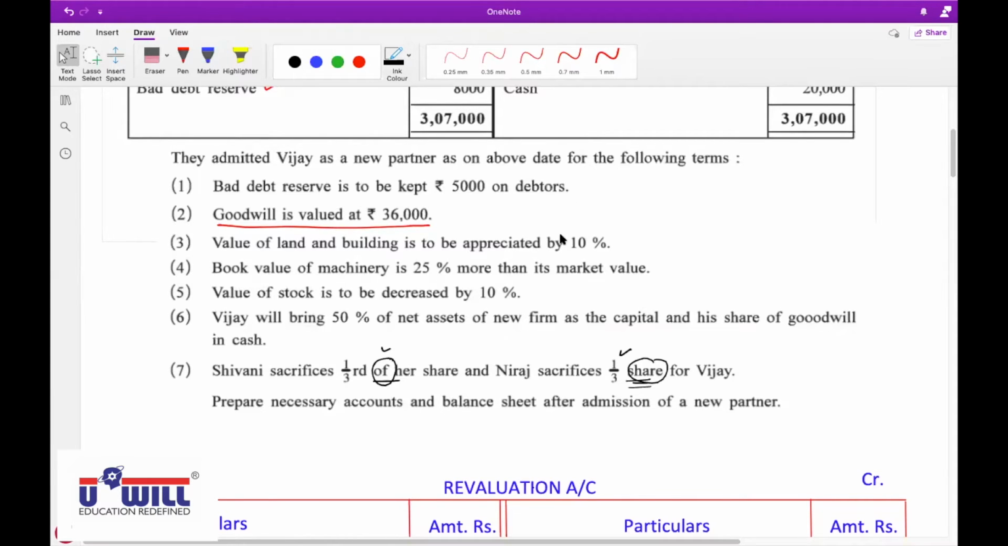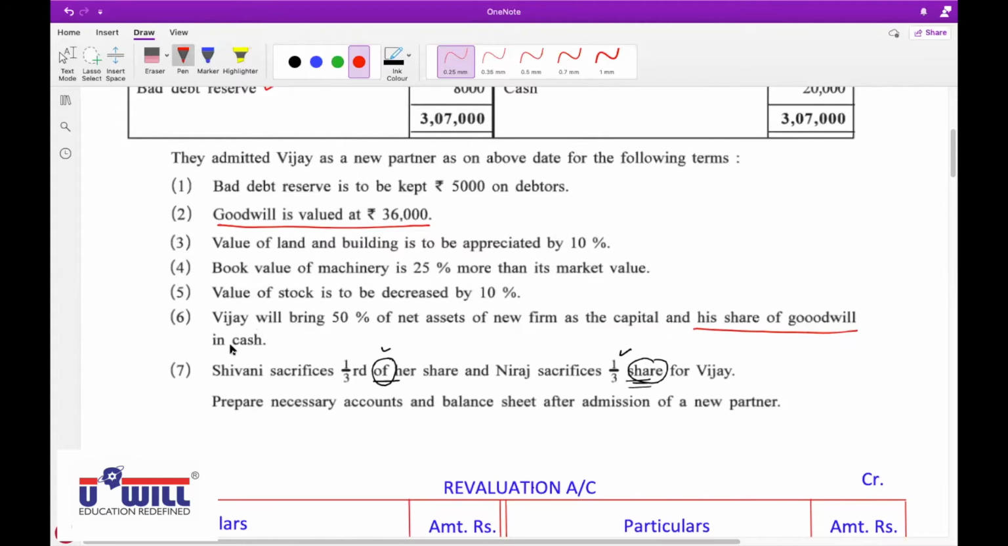How are you people watching videos? Nabmita? Yes, sir. It is mentioned: share of goodwill in cash. So we will write in cash and bank account. Where is it mentioned? First tell me, where is it mentioned? In the sixth adjustment.